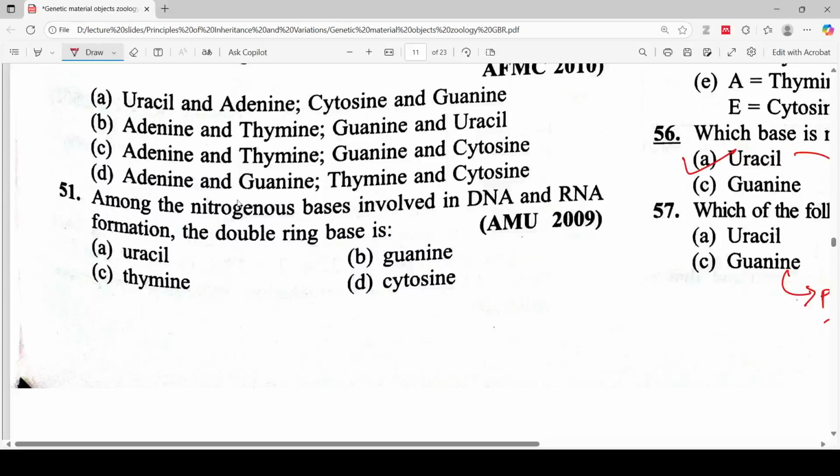Among the nitrogenous bases involved in DNA and RNA formation, the double ring base is. So the double ring base will definitely be the purine.